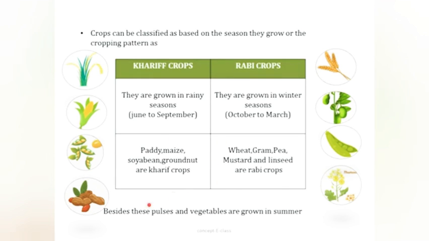Besides this, pulses. You know what pulses are? Pulses are lentils, that is dals like tuvar and masoor dal, and vegetables are usually grown in summer.